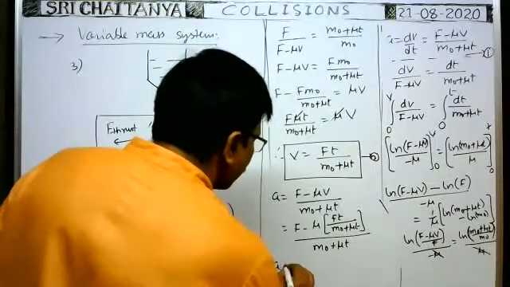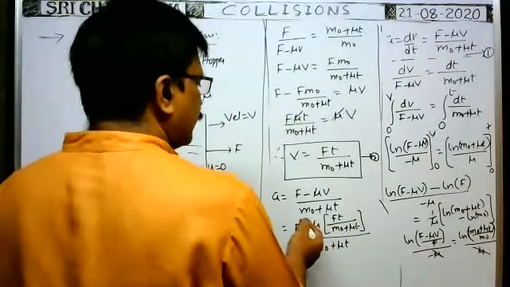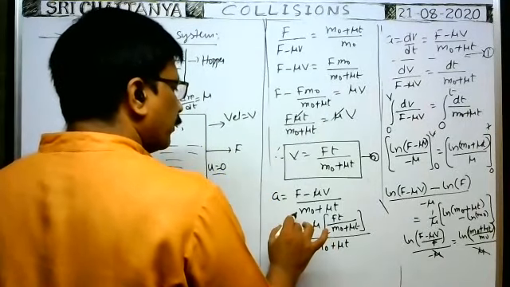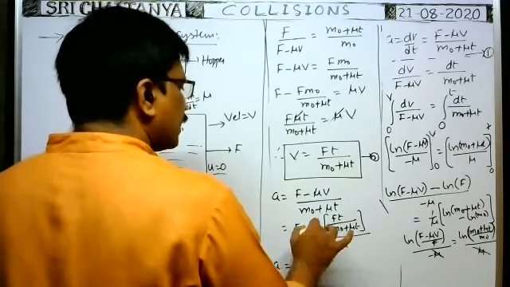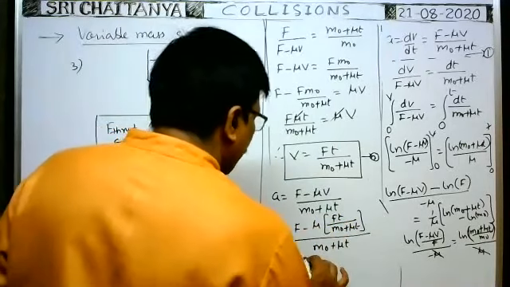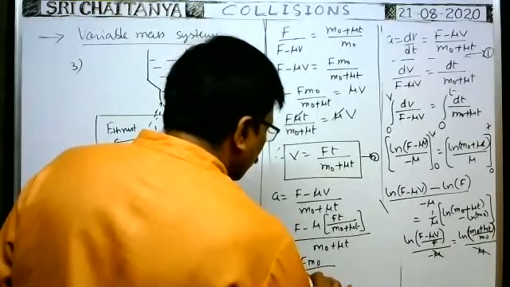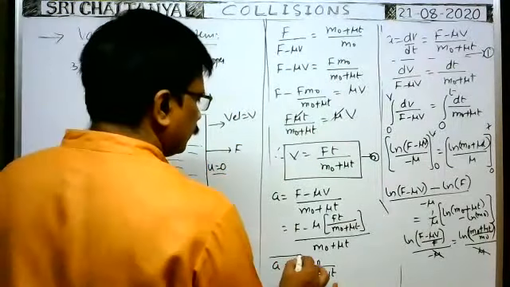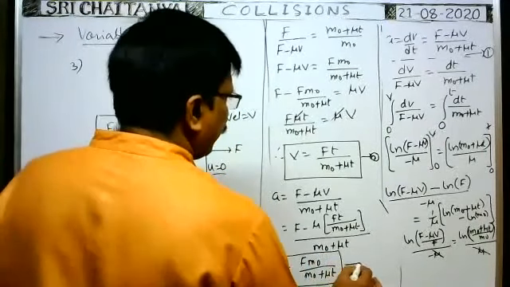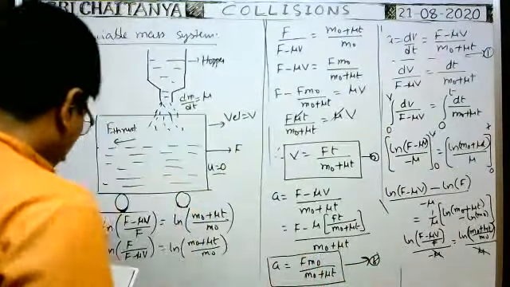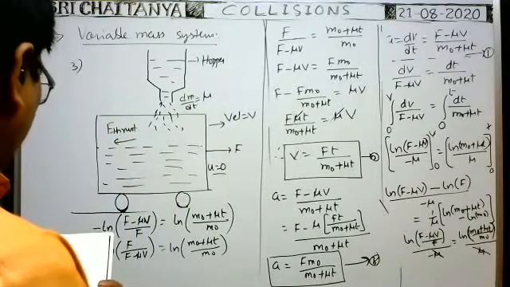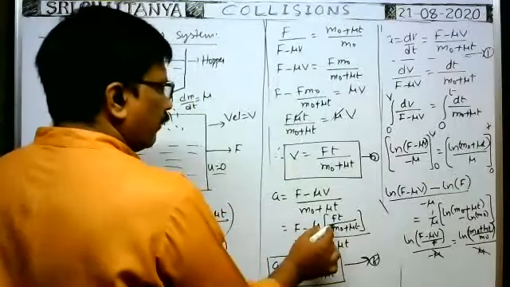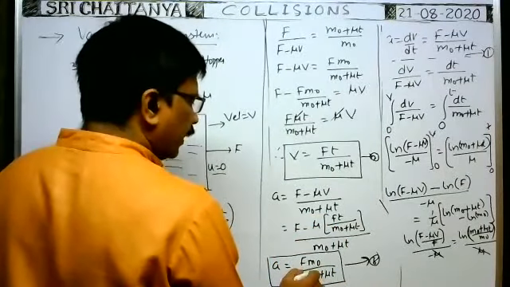what will you get? Acceleration a is equal to, when you take LCM, F m naught plus F mu t minus F mu t. That means that will be cancelled. Then you get F m naught by (m naught plus mu t).